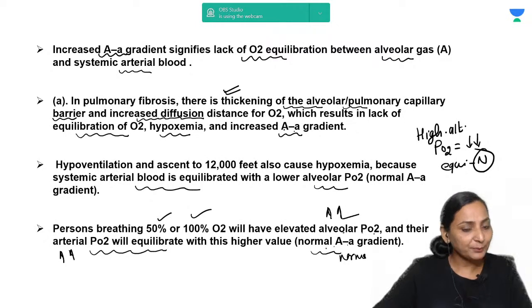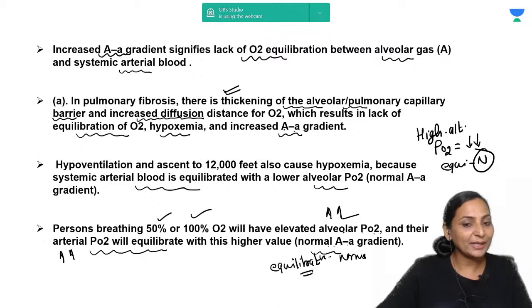That means a problem with the alveolar-arterial oxygen gradient only occurs if there is a problem in equilibration, like you get in shunts or ventilation-perfusion mismatches, right? So if you are taking in less oxygen or more oxygen and there is no problem in equilibration, it is not going to affect your gradient. And remember, the normal gradient is 5 to 15 mmHg, right?